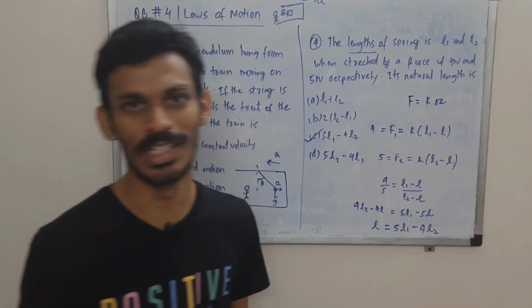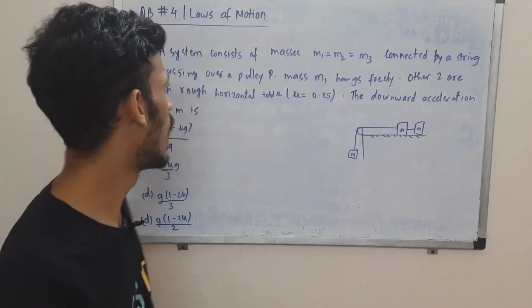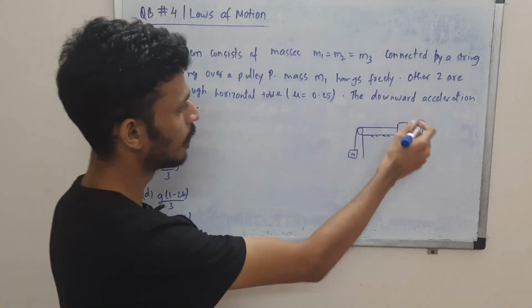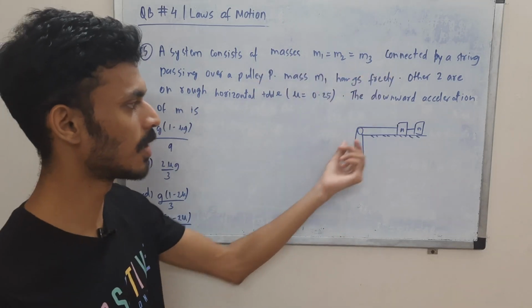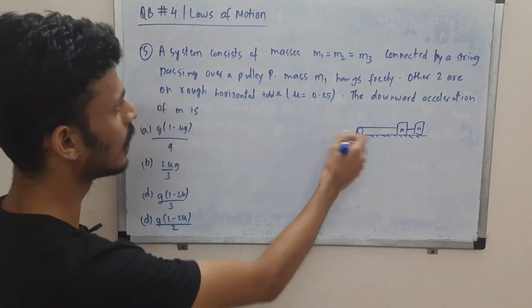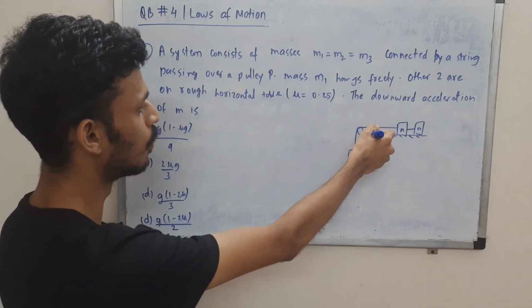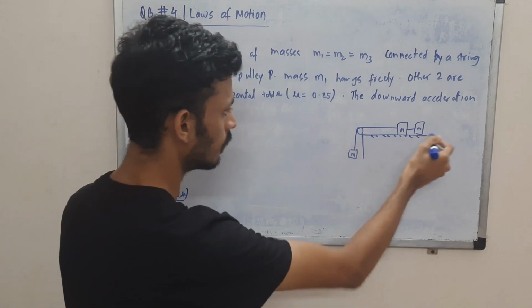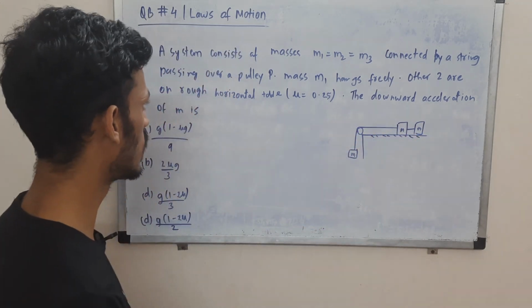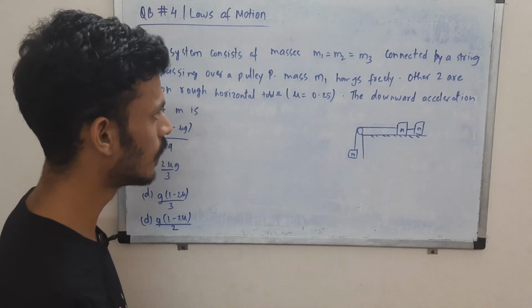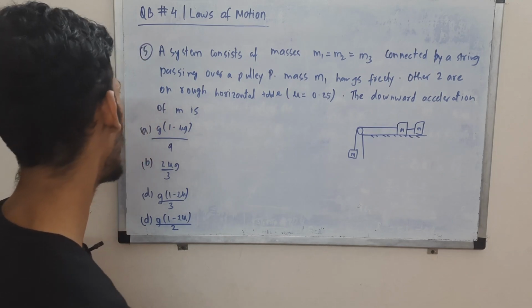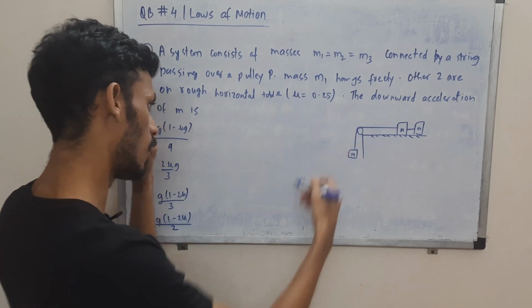Let's move to the next question. In question 5, we have 3 masses, M1, M2 and M3. They are arranged like this. The masses are equal, so basically we can use M, M, M. One hangs freely. This is a frictionless pulley. Okay, but the floor is not frictionless. It has a friction coefficient of 0.25. You are supposed to tell what will be the downward acceleration of this block M.